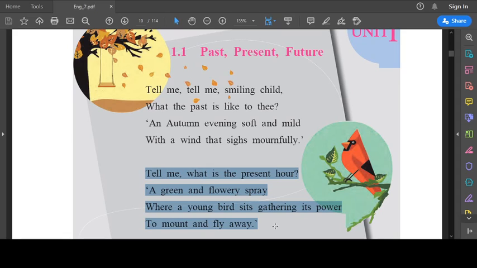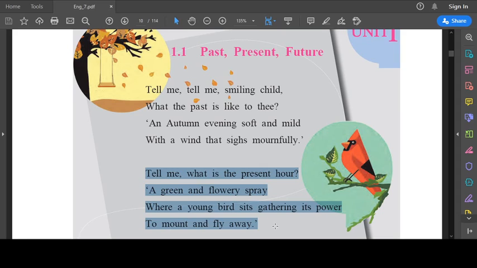You've seen a young bird on the tree? Now when a bird is born, does it fly immediately? No, it takes some time. What does it try to do? It starts out slowly. In the same way, this young bird sitting on a branch of a tree is just learning to fly. So the child has compared the present hour to a young bird.